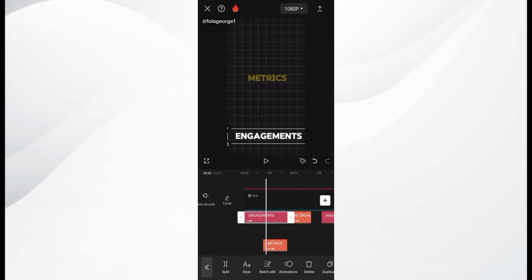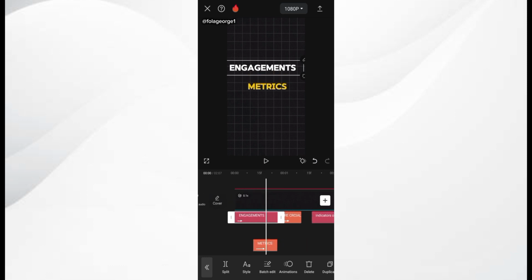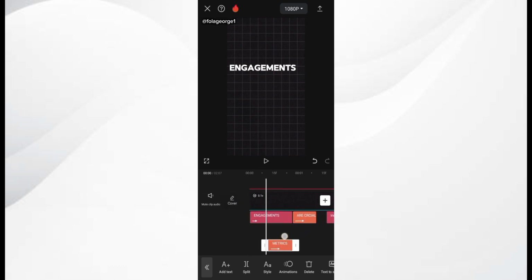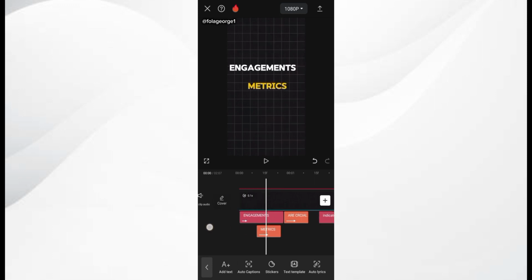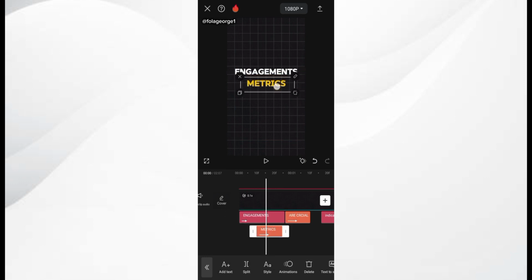Alright, so I place this above. So I just want the metrics not too far from the engagement. So the metrics is just going to appear just below the engagement.